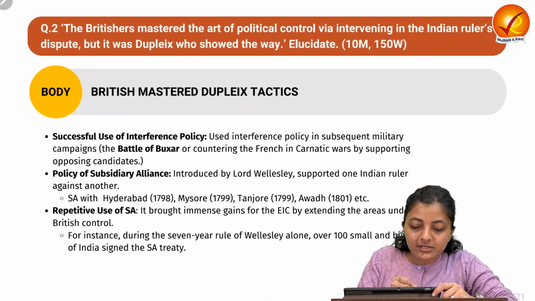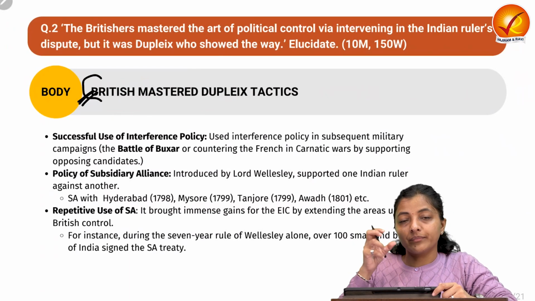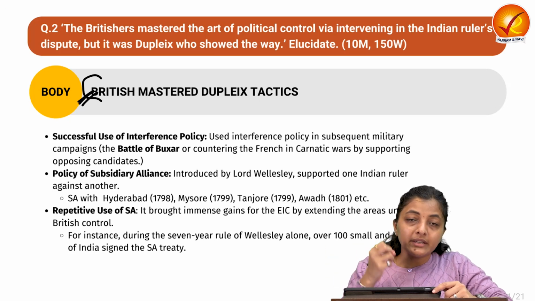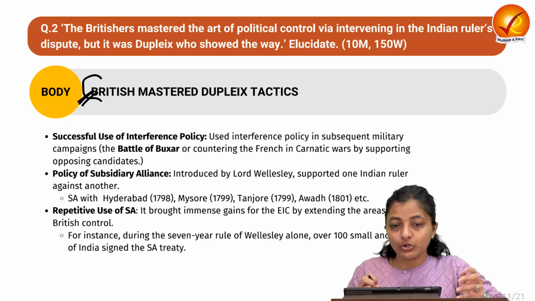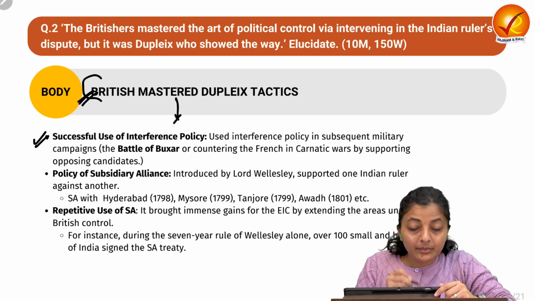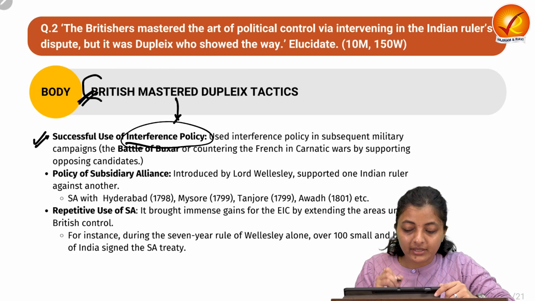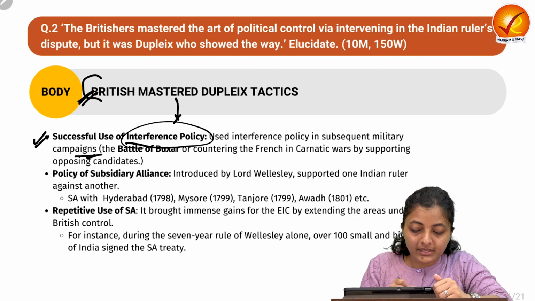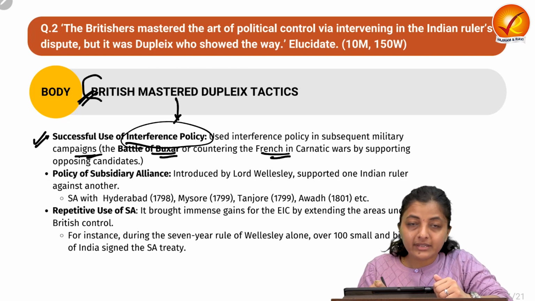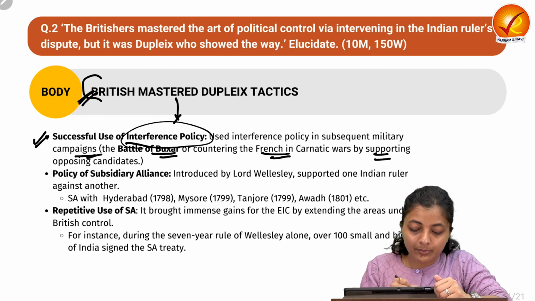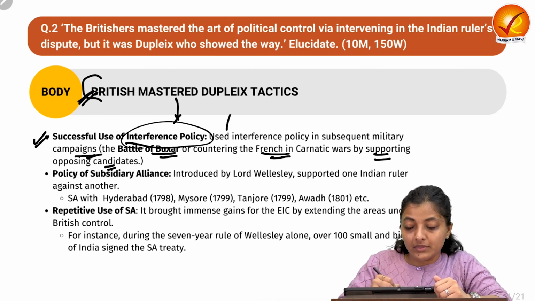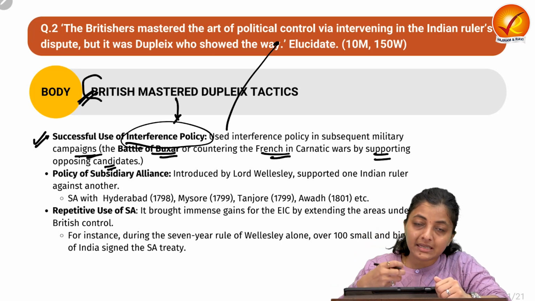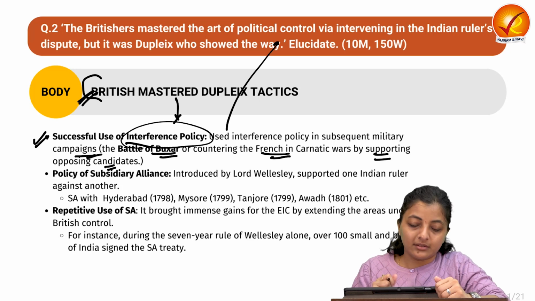Okay, next, move on to how the British exploited this Dupleix way and carried forward these intervention theories in India. The British successfully used the interference policy in subsequent military campaigns, like the Battle of Buxar, or countering the French in the next Carnatic Wars by supporting the opposite candidates. So this way you are substantiating that although this was started by Dupleix, later on the British used this theory.